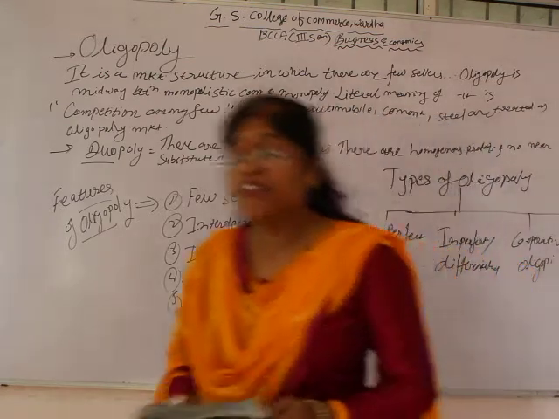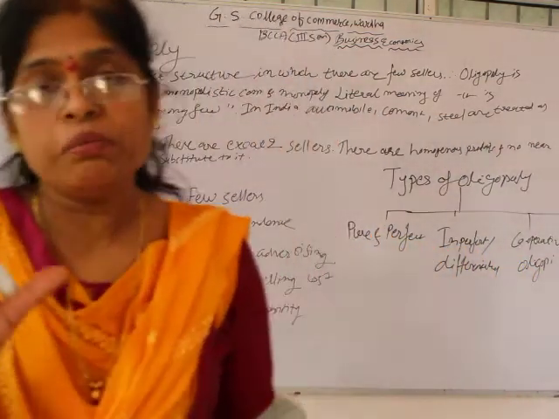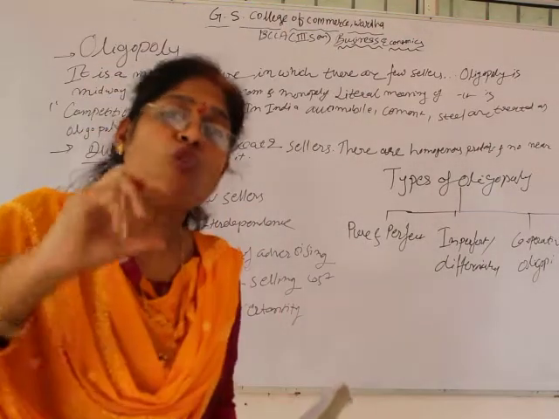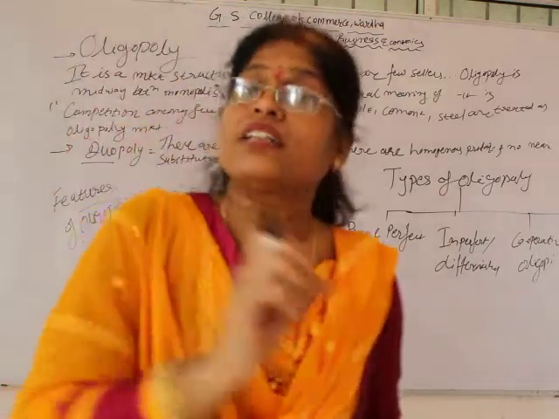These are the different types of oligopoly market structure. These different types have their own features and their own characteristics.